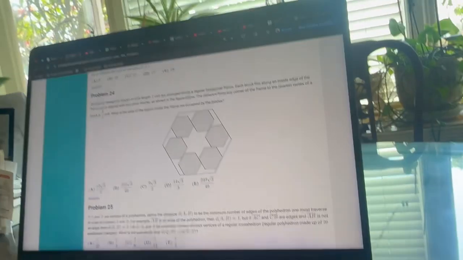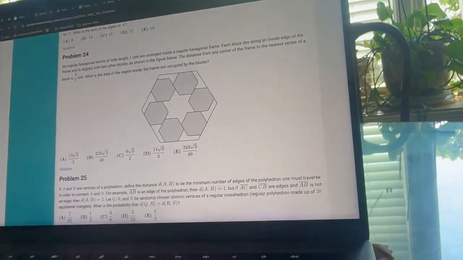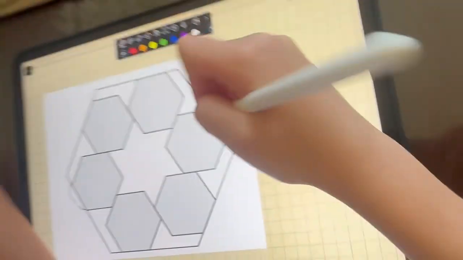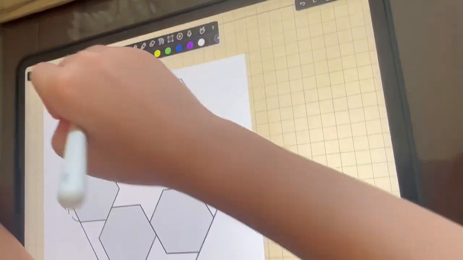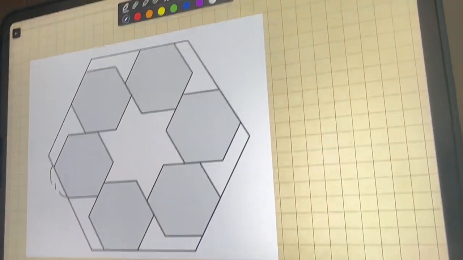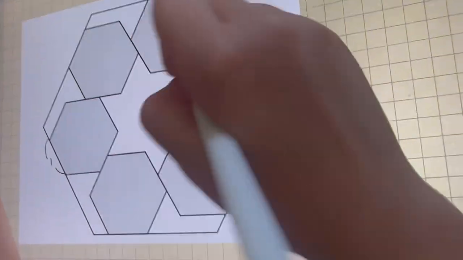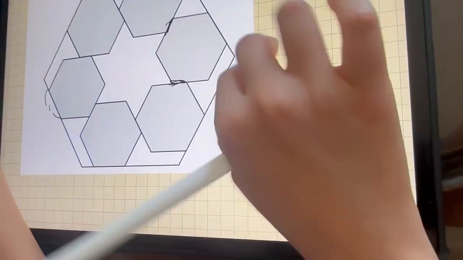This means each block touches the edge of the hexagonal frame at least once. Here, here, here, and so on. And also it says that it touches 2 other blocks.